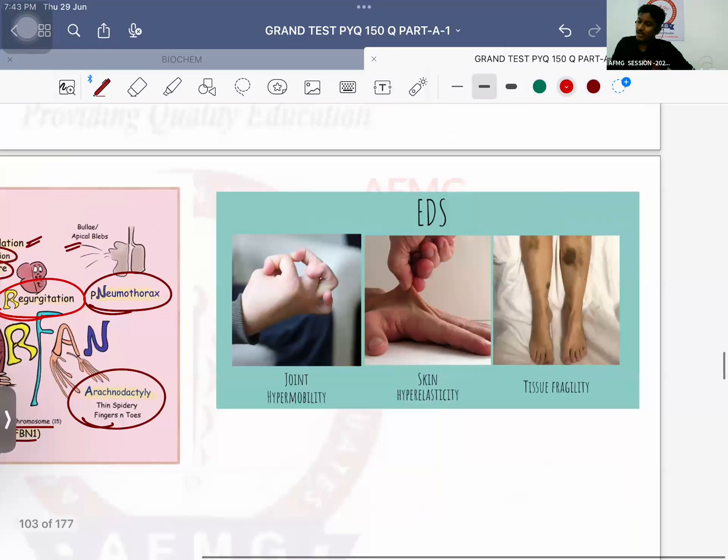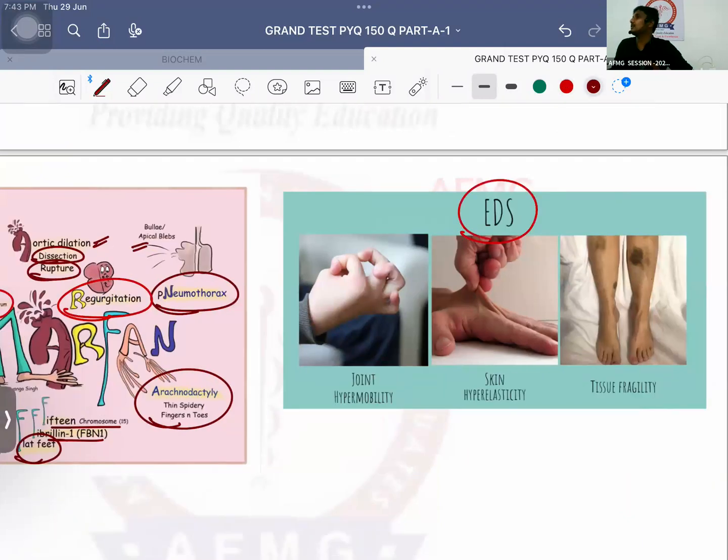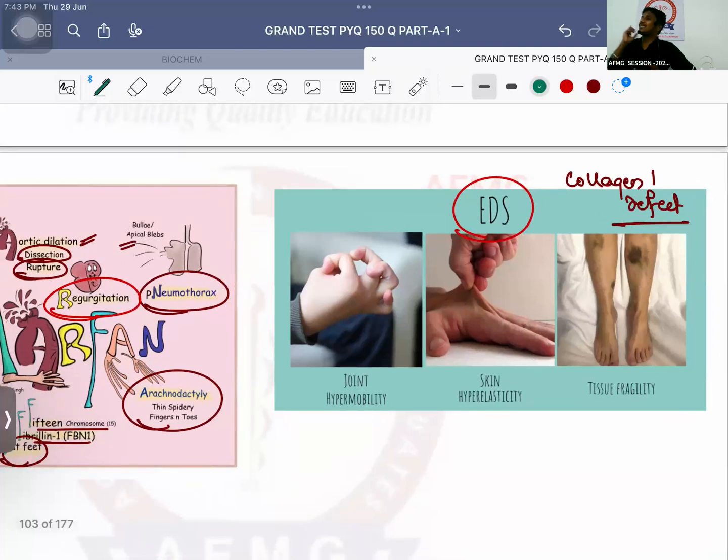Next is, ये question में आ चुका है. EDS, Ehlers-Danlos syndrome. Ehlers-Danlos syndrome is of multiple types, but usually more commonly it is due to collagen. कौन सा defect? One defect. It is more commonly due to collagen one defect. Collagen one defect से osteogenesis imperfecta भी होता है. But in osteogenesis imperfecta, what is the classical triad? Patient will have recurrent and multiple bony fractures. Second, the patient will have which kind of sclera? Blue sclera. And third, the patient will have sensorineural hearing loss.